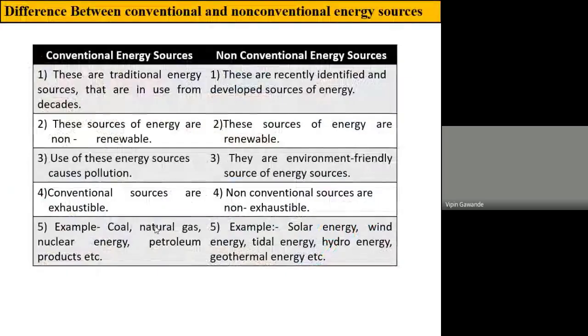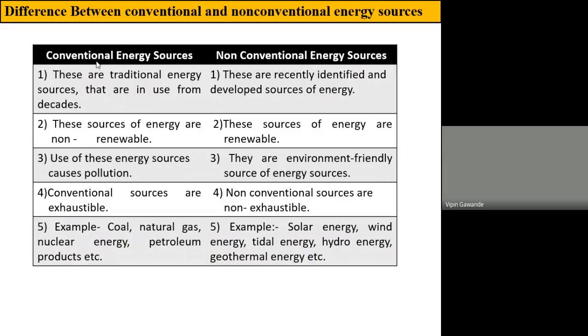Now, let us discuss the question which was there in the last INSEM examination. Write down the difference between conventional and non-conventional energy sources. Conventional energy sources are traditional energy sources which are buried under the ground or ocean, and we have taken them out and we are using them as energy sources. So these are energy sources which have been in use for decades. Non-conventional energy sources are available in nature, but we have not given proper attention to them. So these are recently identified and developed sources of energy.